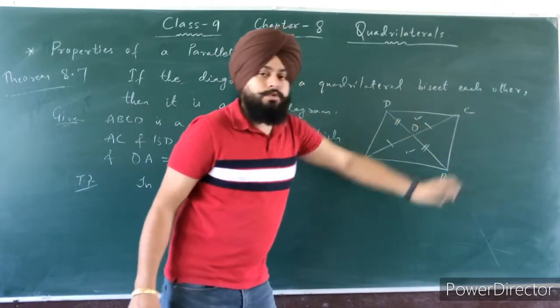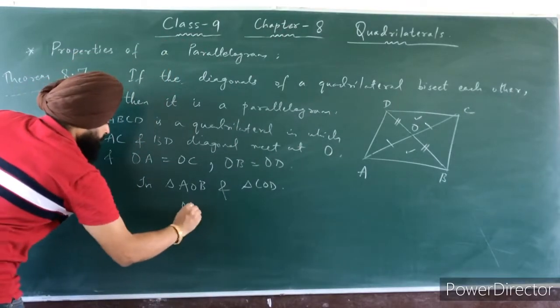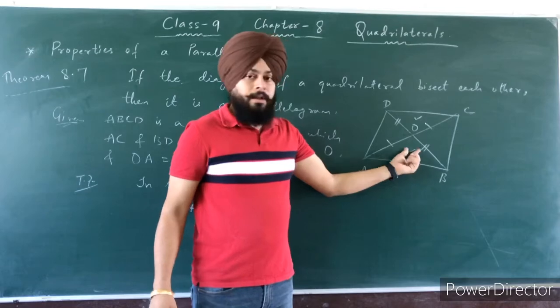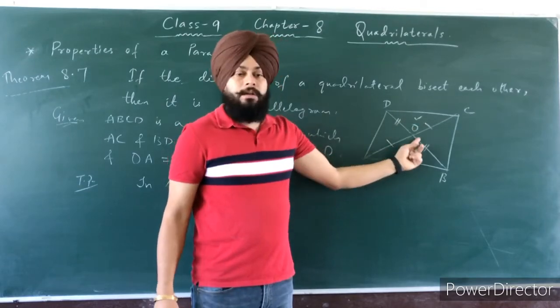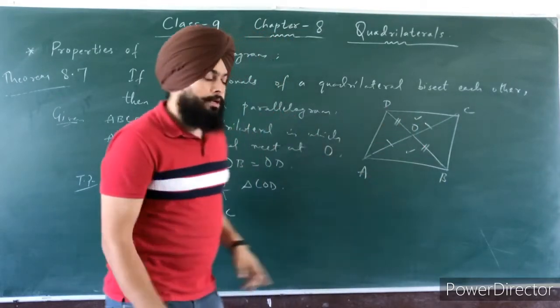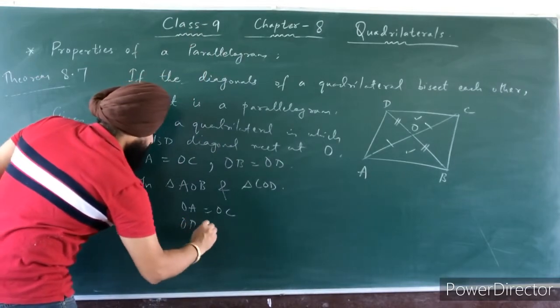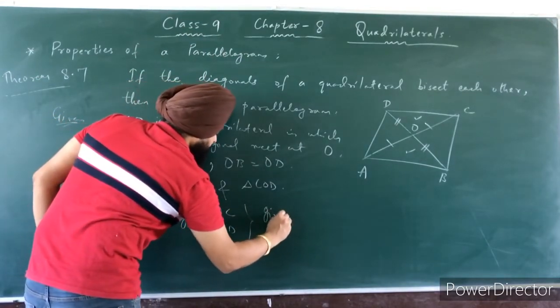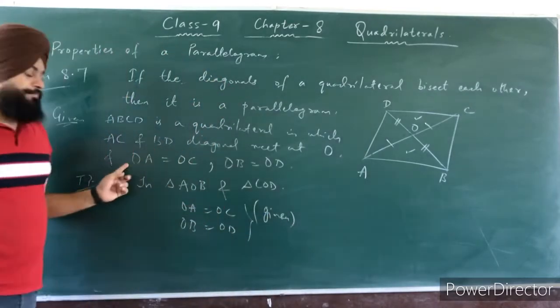OA equal to OC. Second, OB is part of this triangle and OD is part of this triangle. OB is equal to OD. The reason is given.